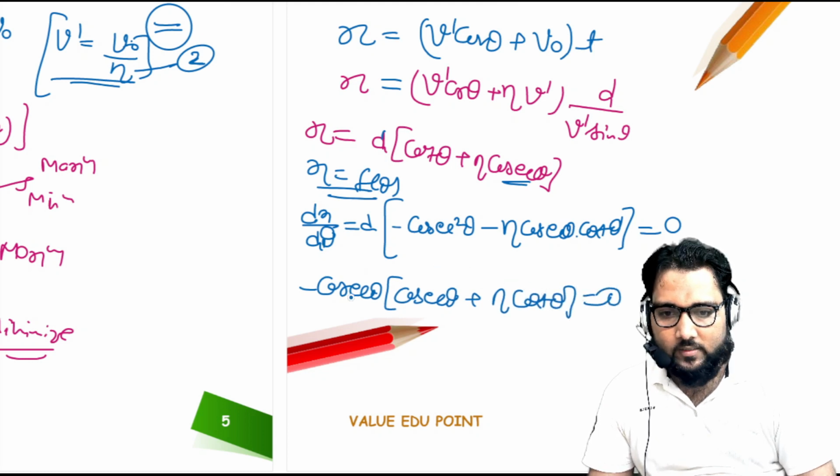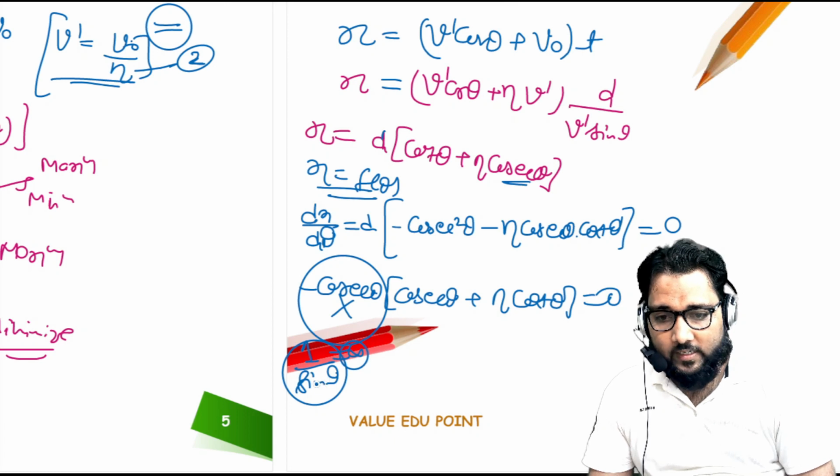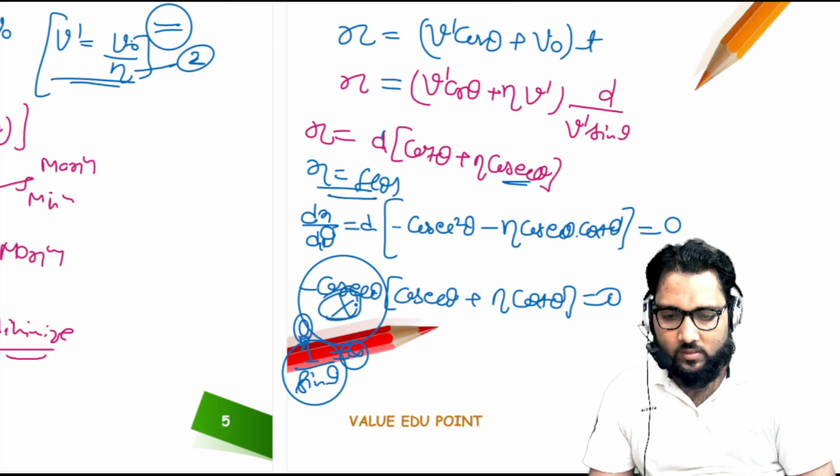So guys, this cannot be 0. Why? When you write 1 upon sin theta, if you put theta as 0, then this value becomes infinite. So if you put infinite here in place of sin theta, then it will not give 0, and putting infinite is not possible, so 0 does not come in its range.